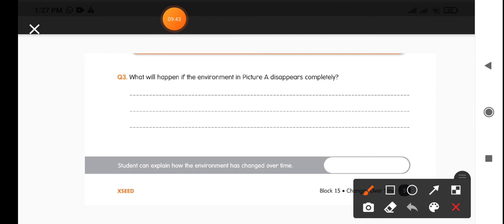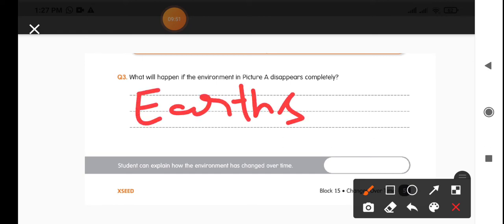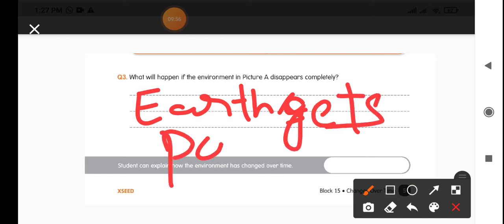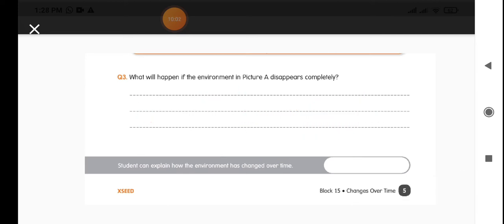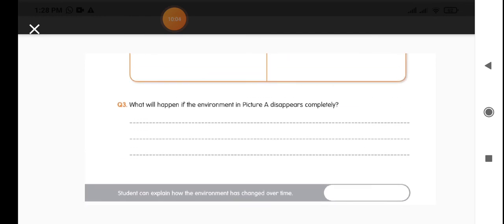When the picture A environment disappears completely, then the earth gets polluted completely. And we could not live. We will not get fresh air.